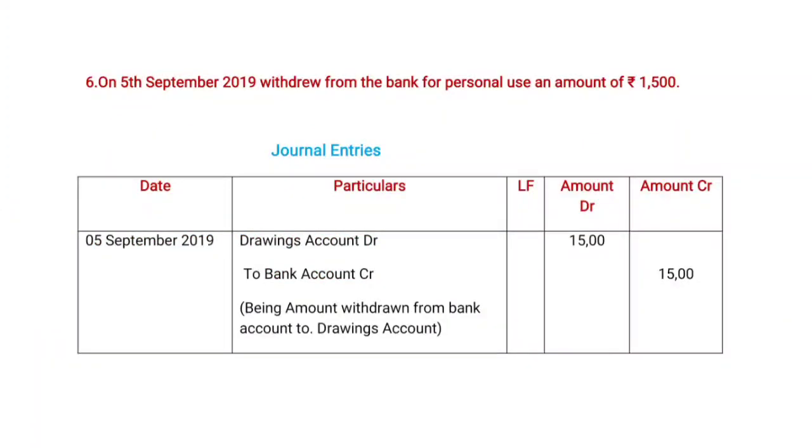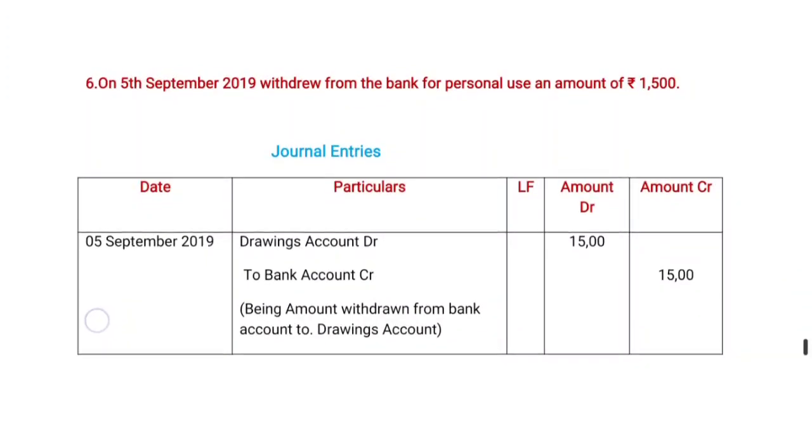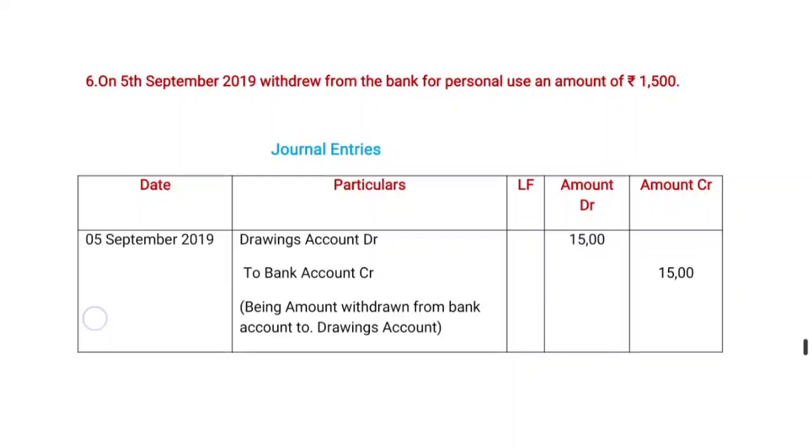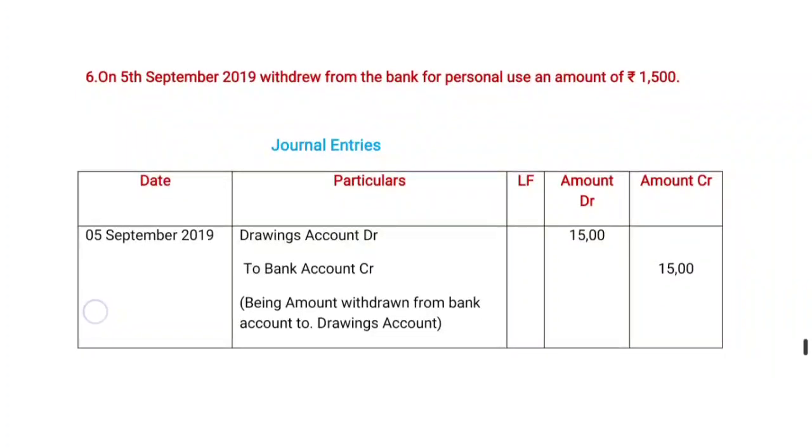Coming to the date column, that is 5th September 2019. Then coming to the particulars column, the drawings account is debit and the bank account is credit. The narration being the amount withdrawn from the bank account to the drawings account. Here the entry is for the purpose of transferring an amount from one account to another account. This entry is an example of transfer entries. Now coming to the amount column, it is given as rupees 1,500. This one is completed.